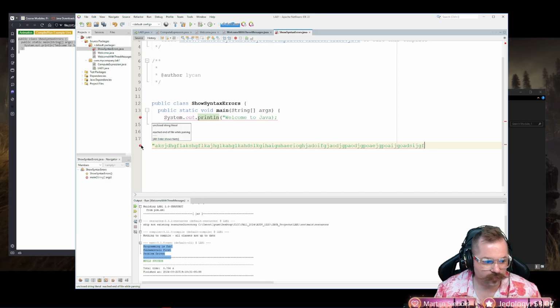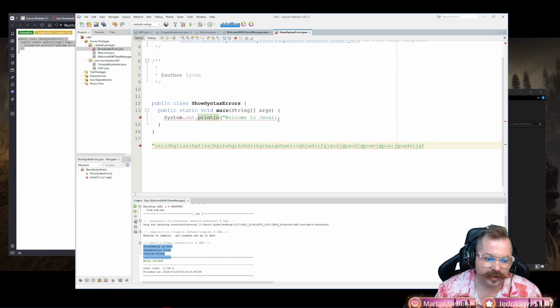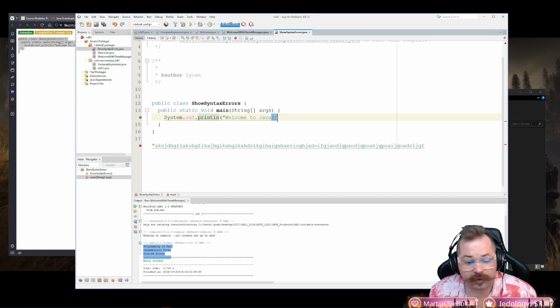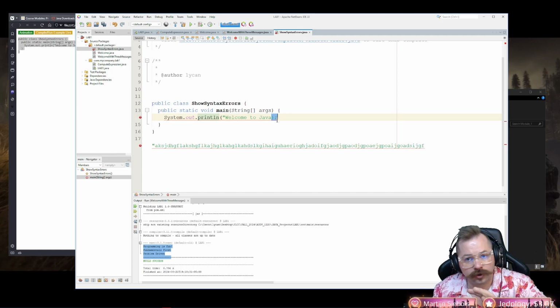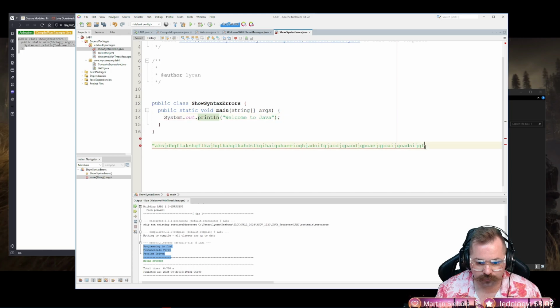Notice if I do that, it gives me the error unclosed string literal, because I need an opening and a closing of the quotes to make it a proper string. Because essentially, without putting that closing quote, it thinks that this parenthesis and this semicolon is part of my string. Because again, it can be any random character. Once you open those quotes, until you close those quotes, whatever you put in there, it considers part of the string. So to fix that, we're going to do that. And now, boom, the error message is gone.